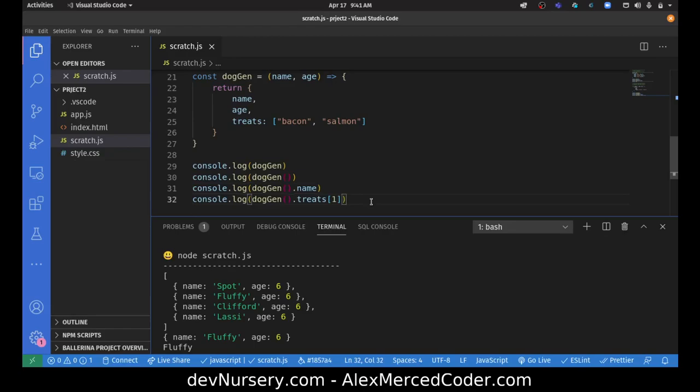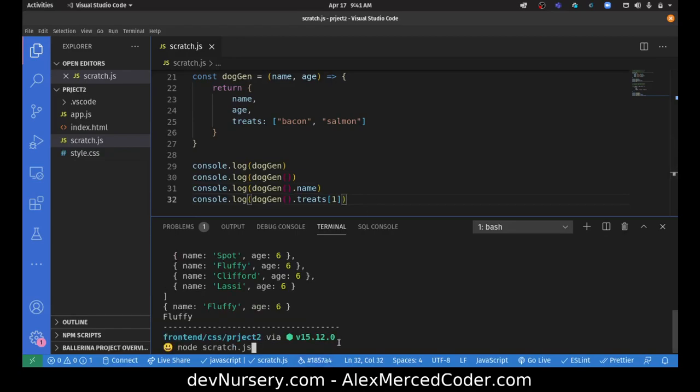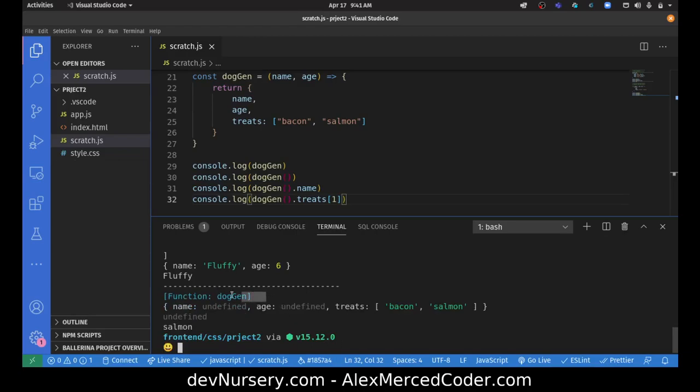Now let's run that. Okay, and we see here we console log. Oh, I didn't pass any arguments, so let me just do that. Fluffy, 5. Let me pass some arguments to each of these.